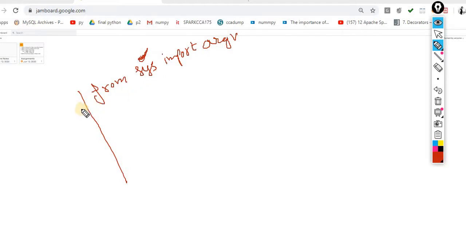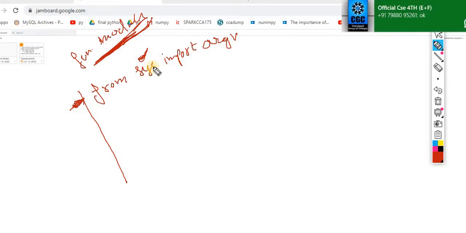For this point of time, again you may have confusion: sir, what is this, what is that? Again my answer is, just enjoy the code. In upcoming days, we will create our own modules. When we learn about functions, we will learn how to create user defined modules. This time I am using a predefined module that is already available inside Python. You are not supposed to write a single line of code for this particular task.